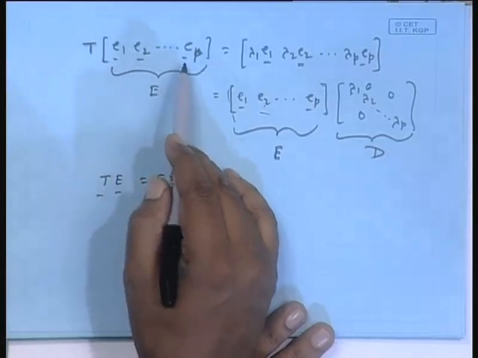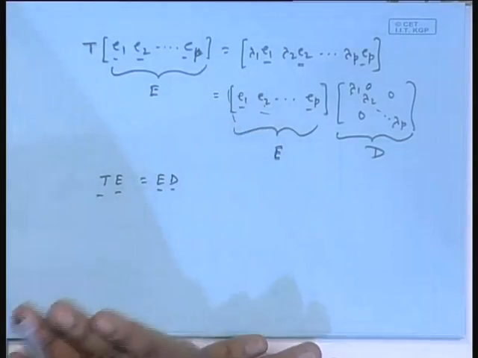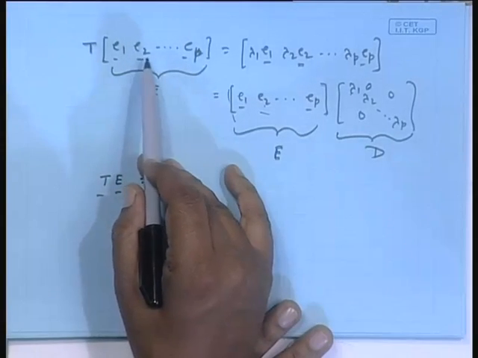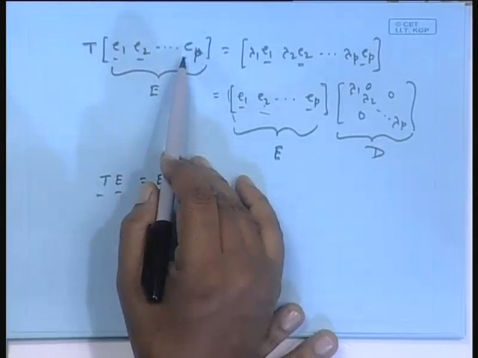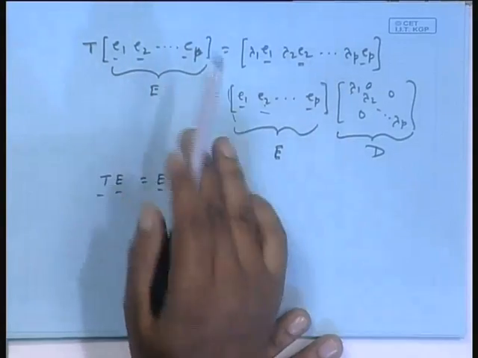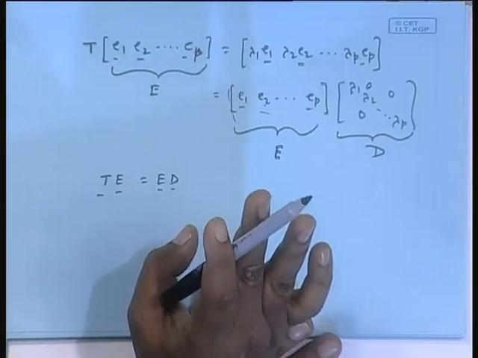What are these columns? They are the eigenvectors corresponding to distinct eigenvalues. This is for lambda 1, this is for lambda 2. That is how these vectors are obtained, and you do T into this, you get this. So they are mutually orthogonal: E1 Hermitian E2 is 0, E1 Hermitian E3 is 0. Only Hermitian with itself will not be 0, because the vector is not 0, I told you. Hermitian with itself will be a summation of mod square terms, which cannot be 0, because then every term has to be 0, which is a contradiction. So all cross terms will be 0.